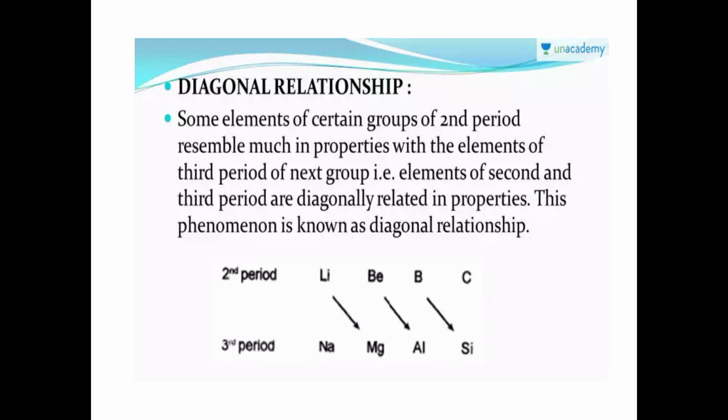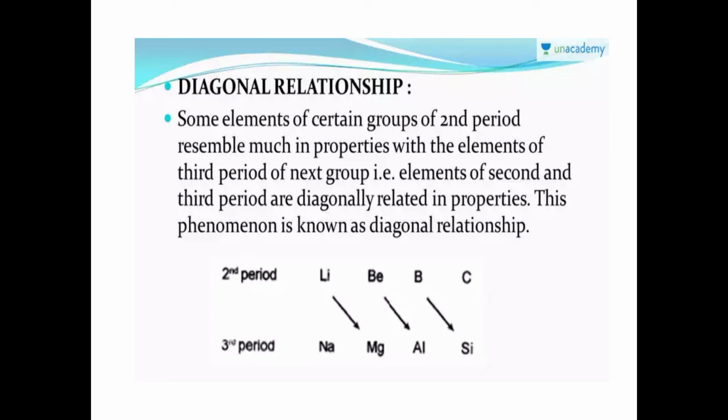Another important set of questions is from the chapters s block elements and p block elements. Why do all the first elements in each group show anomalous properties? Or you can expect questions such as why lithium shows covalent compounds, why not ionic compounds.